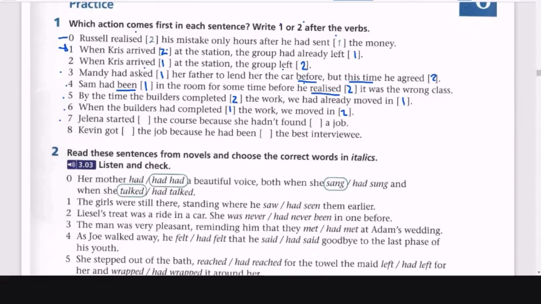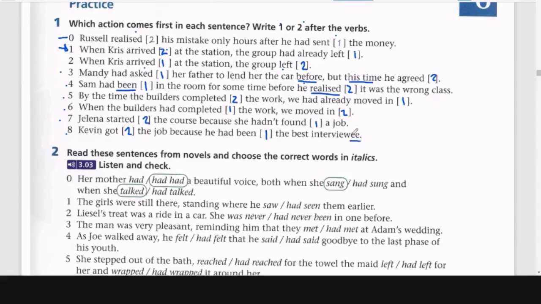Yelena started the course because she hadn't found a job. She hadn't found a job, exactly. Right. And the final one? Kevin got the job because he had won the best interview. Yes. First the interview and then the job, right? It's not the job before the interview. It's impossible.